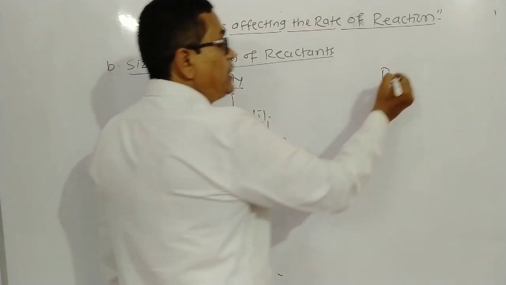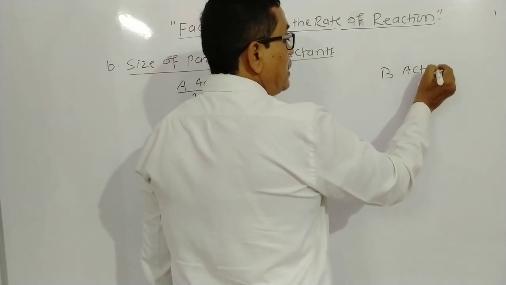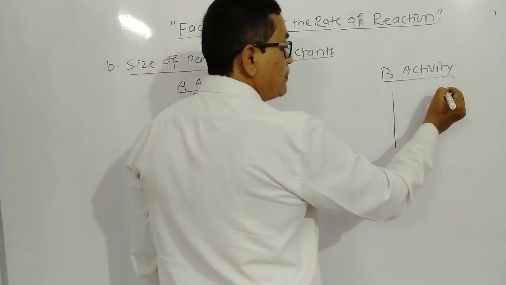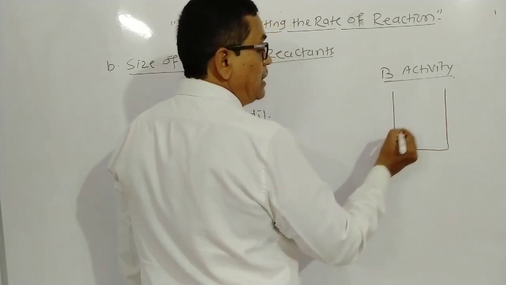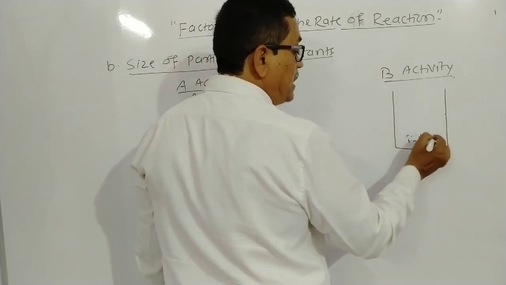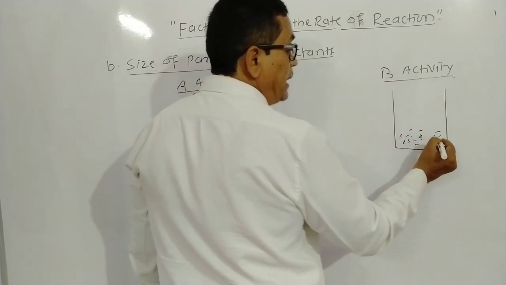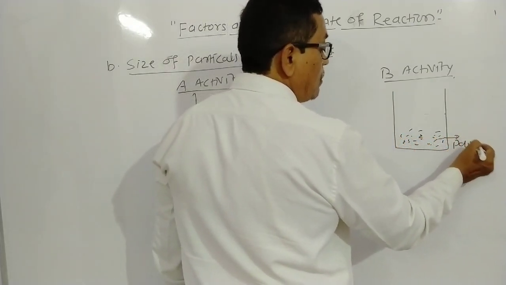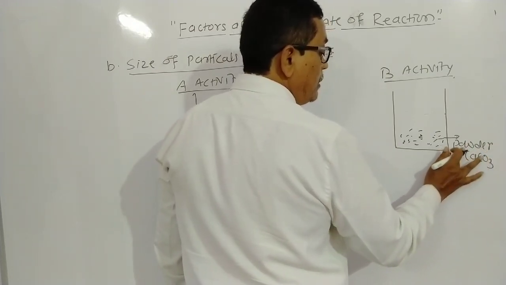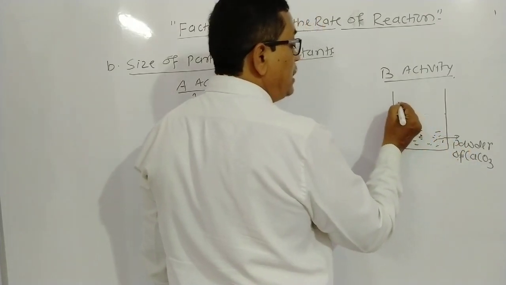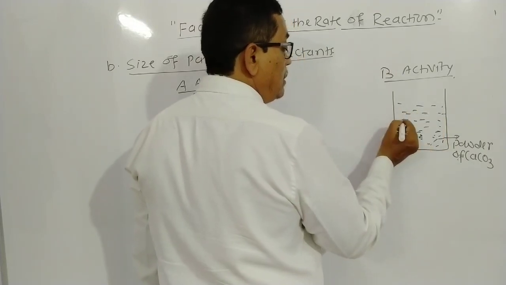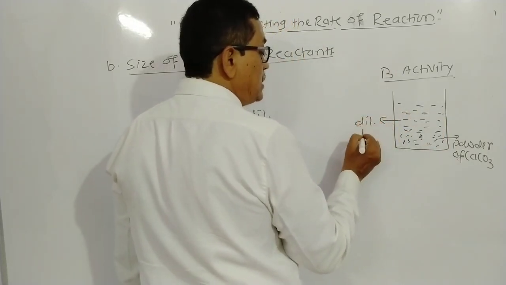Then in B activity, a test tube or beaker is there. In this beaker, we take a powder of CaCO3 and add dilute HCl.